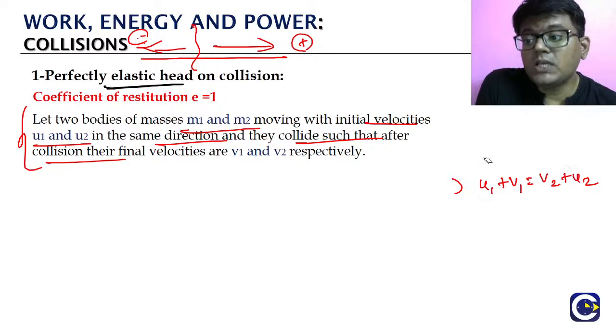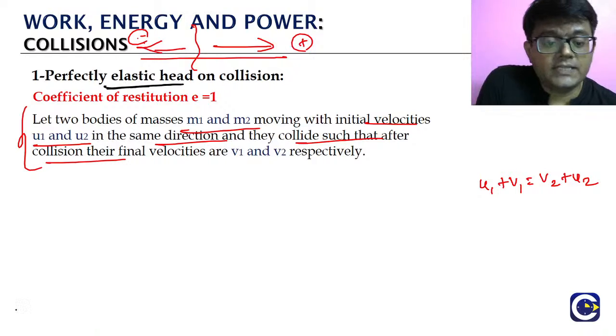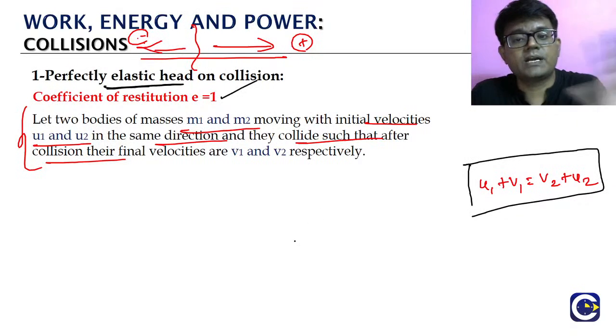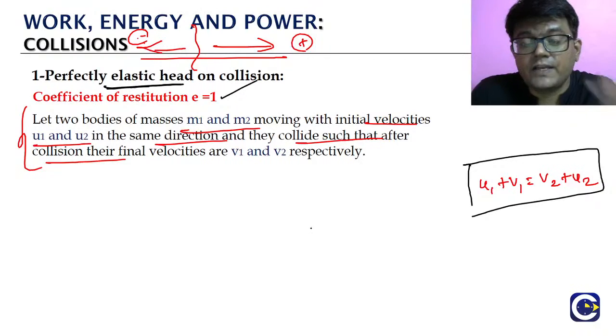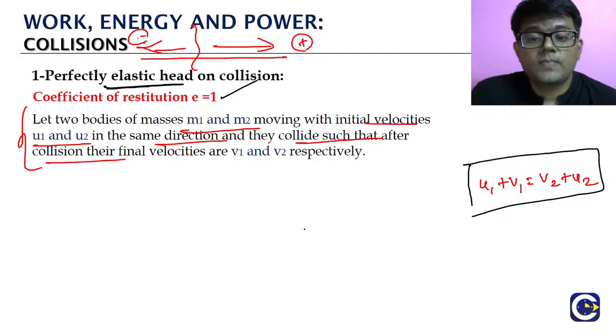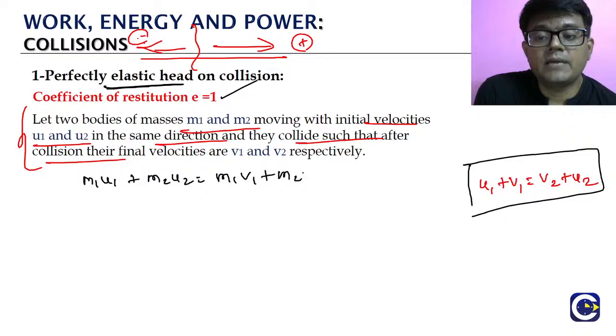Now we got the coefficient of restitution, but what are we actually trying to find here? We are trying to find the velocity values, the V1 and V2 formulas. We got e equal to 1, that is fine, but we are looking for V1, V2 in terms of m1, m2, u1, u2, correct? So see what we can do. We got one result, and we also have the conservation of momentum equation: m1 u1 plus m2 u2 is equal to m1 v1 plus m2 v2.